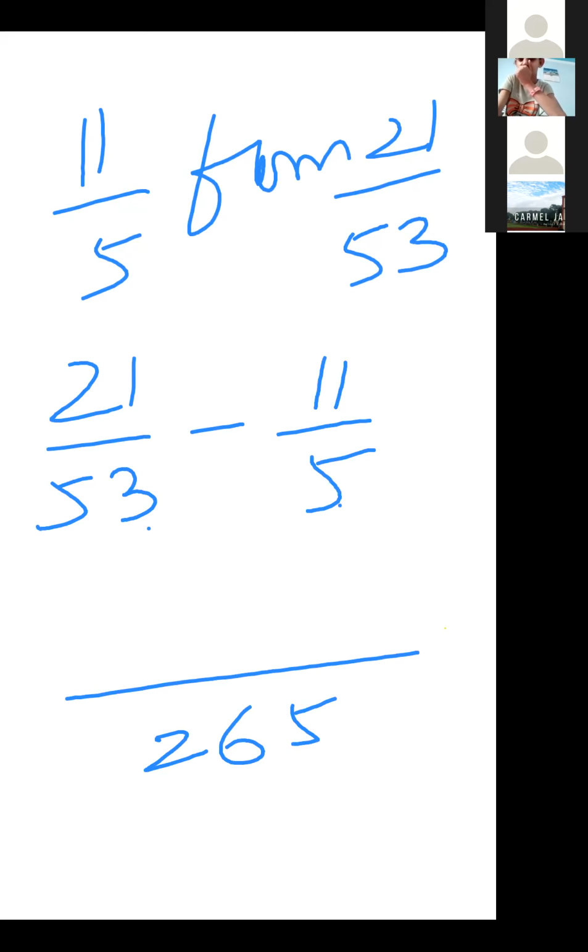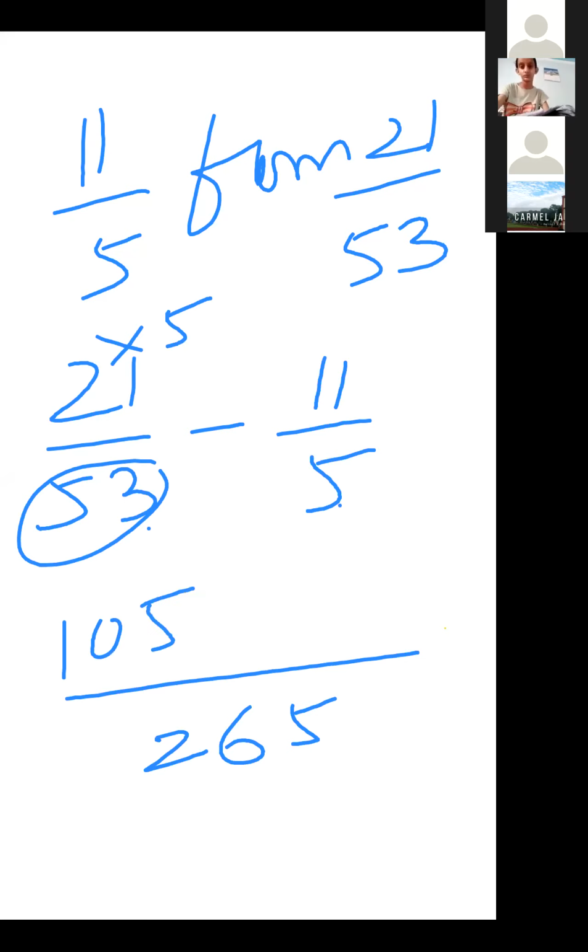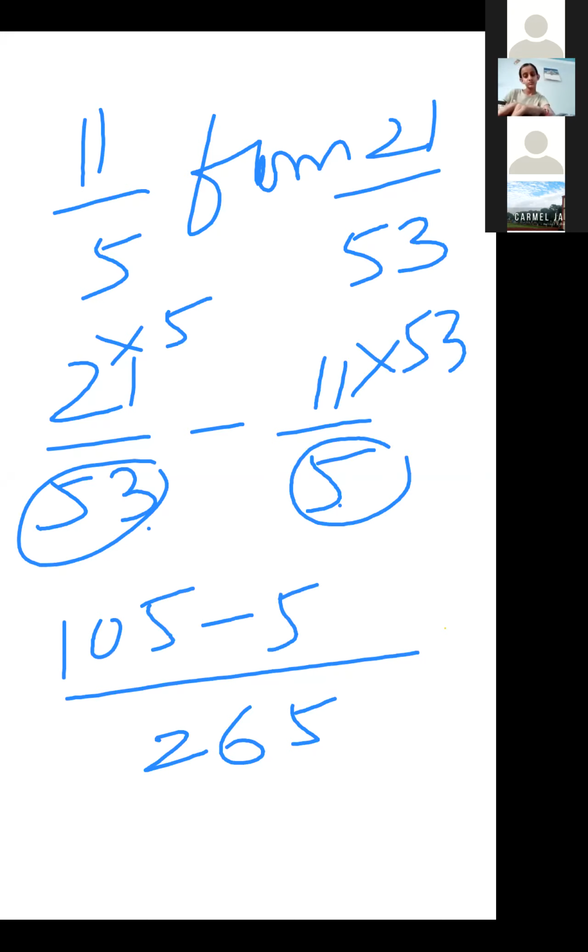Yes, 265. Then divide with 53. It will be 5. Then 5 is multiplied with 21. It is 105, minus. Now divide with this. It is 53. 53 multiplied by 11. All of you multiply 53 by 11. 583. 583 minus 105.